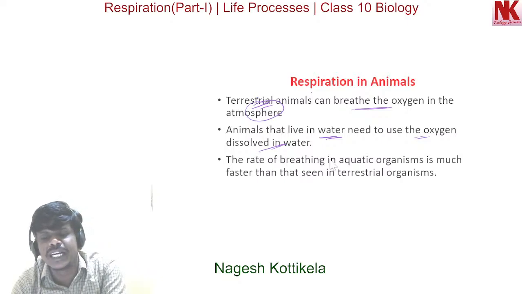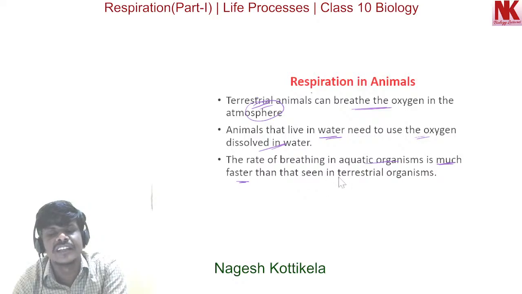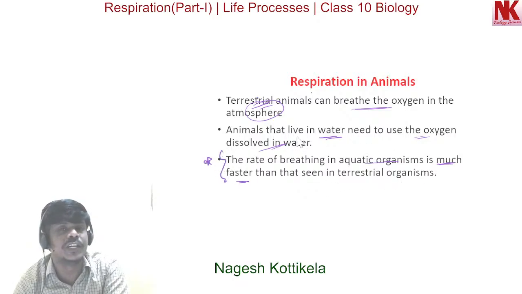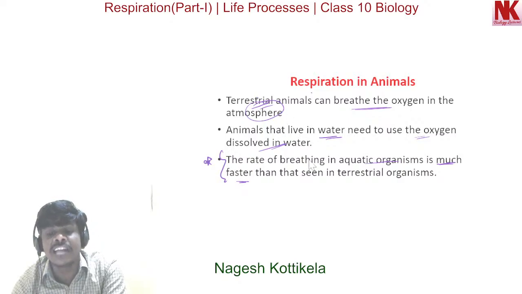The rate of breathing in aquatic organisms is much faster than that seen in terrestrial organisms. This is one very important statement. I repeat it once again: the rate of breathing in aquatic organisms is much faster than in terrestrial organisms.